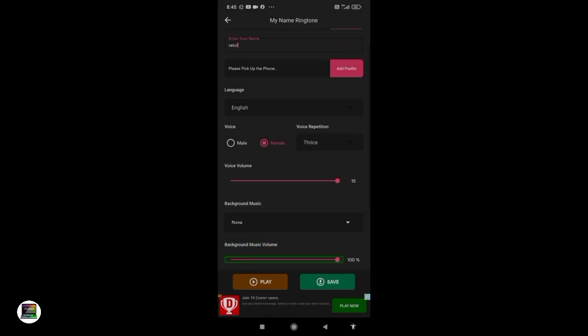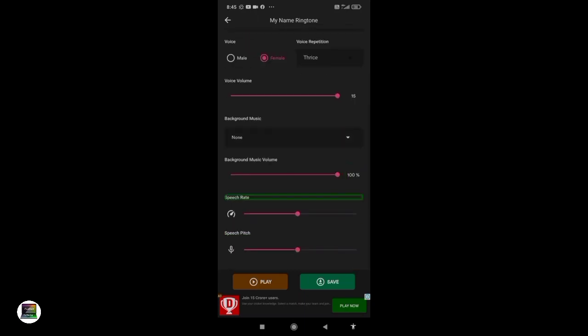Background music volume. Slider, 100. This is the background music volume. Speech rate. Slider, 9. If you want to increase the speech rate, you can increase or decrease it. Speech pitch. Slider, 9. So you can do that also. So this is the play button, you can check.